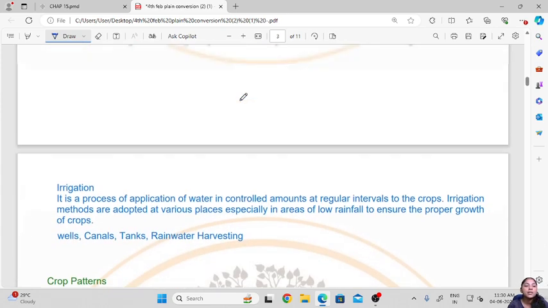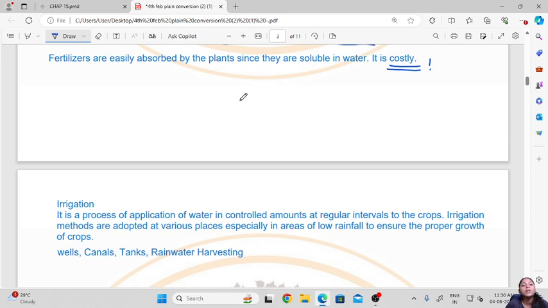Then the next step that we take in improving crop production is irrigation. Irrigation, as we have learnt in the lower classes, is the process of supply of water to the crops. It is a process of application of water in controlled amounts at regular intervals to the crops. Only the sufficient amount of water should be provided, and it should be provided at regular intervals.